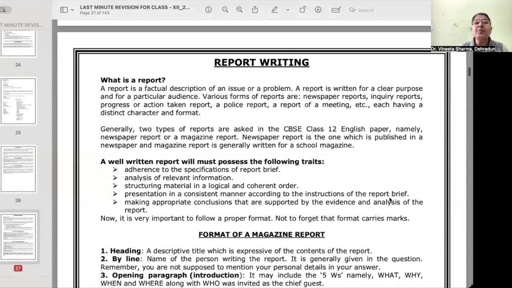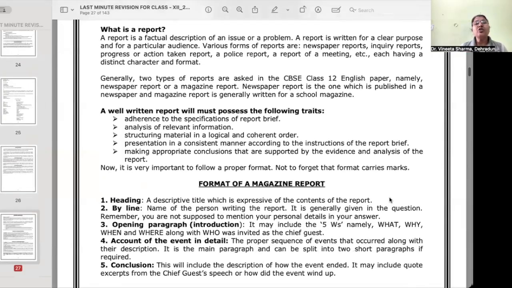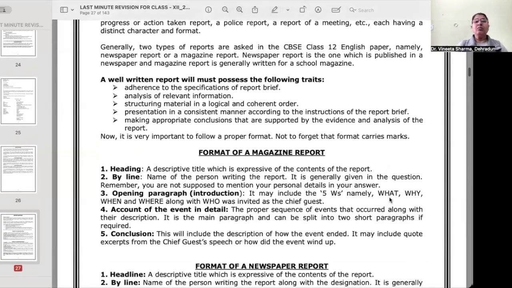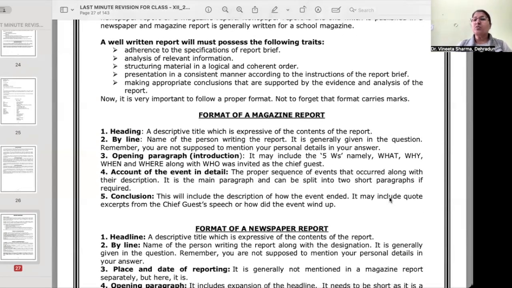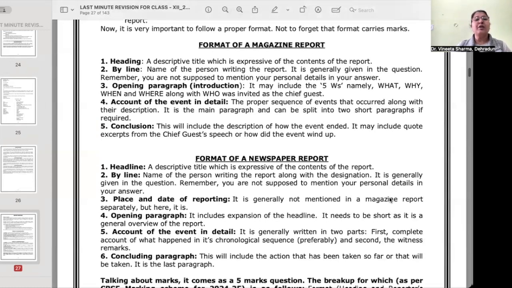So the next is report. A report is actually a factual description of an issue or a problem. Any event that has already taken place, sometimes you are supposed to report that too. There are two types of reports: magazine reports and newspaper reports.